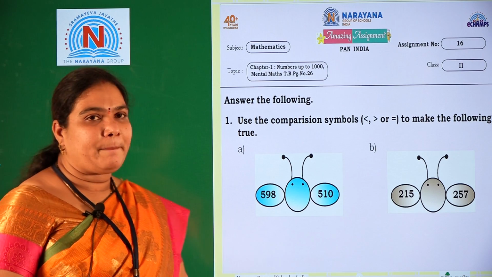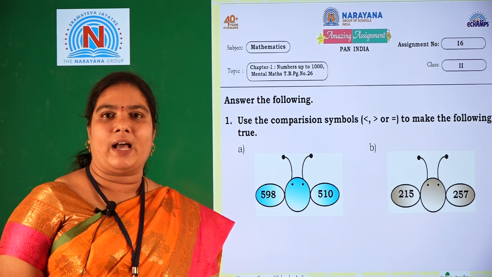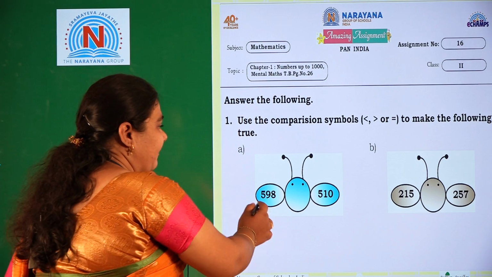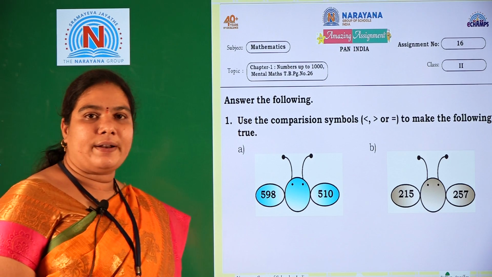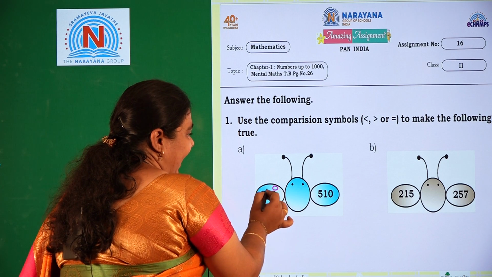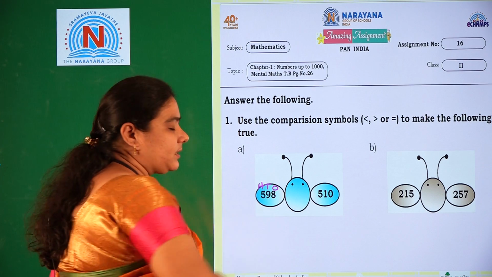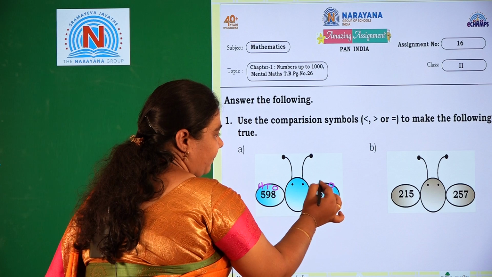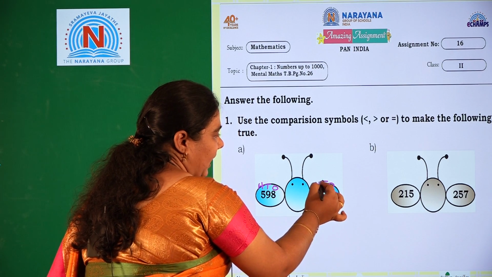So how should we compare the numbers? We should compare the numbers from the left side onwards. So first we should write the places. Here 598, so we should write the place values from right to left. Here 8 is in ones place, 9 is in tens place and 5 is in hundreds place. Same like that 510, 0 is ones place, 1 is in tens place and 5 is in hundreds place.